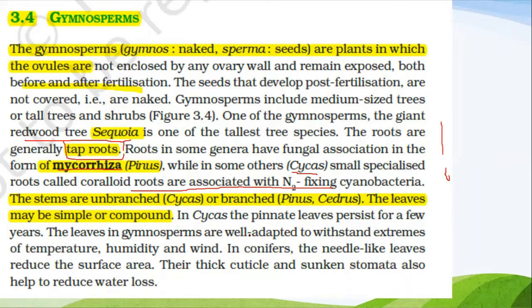Leaves in gymnosperms are well adapted to withstand extremes of temperature, humidity, and wind. In conifers, the needle-like leaves reduce the surface area. See, most of the gymnosperms are found in the Siberian type of climate. The Christmas tree is nothing but a type of gymnosperm, a conifer.